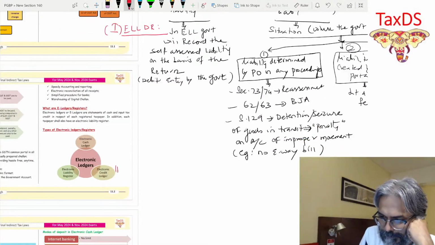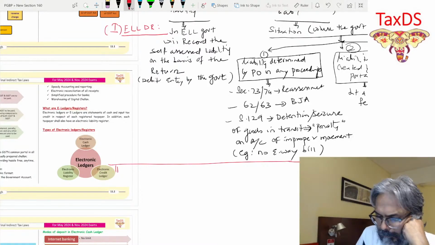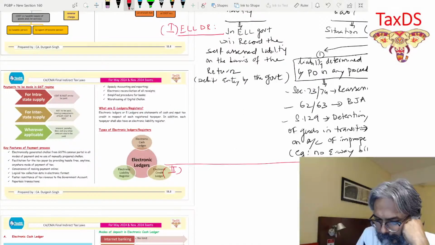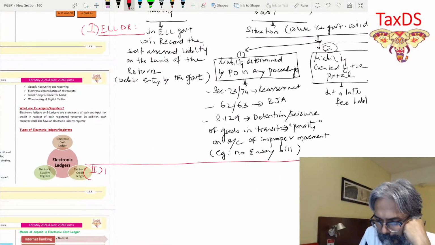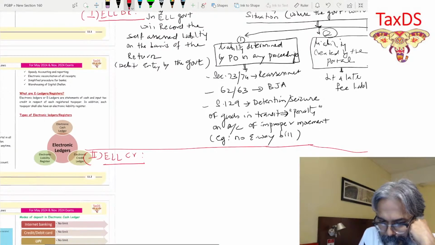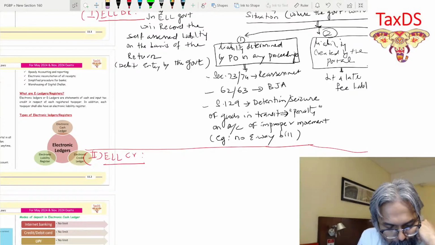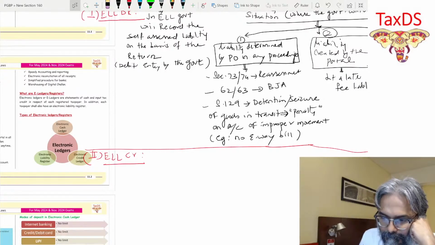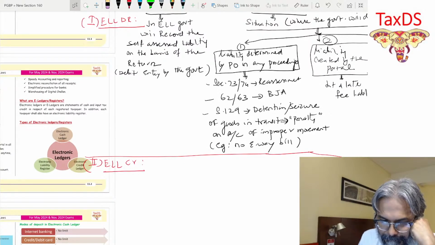Point number 2. So just put this particular line: ELL credit, students.